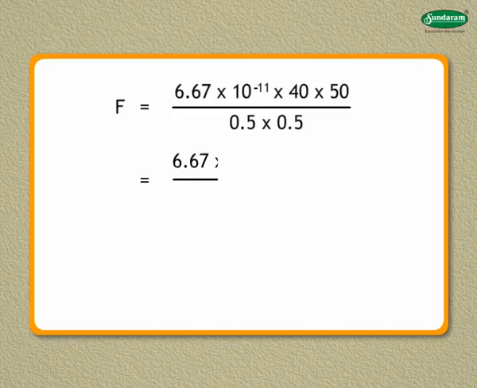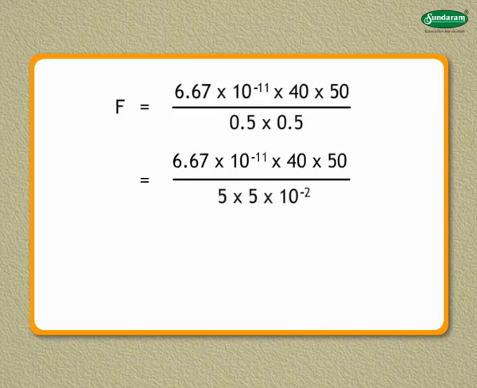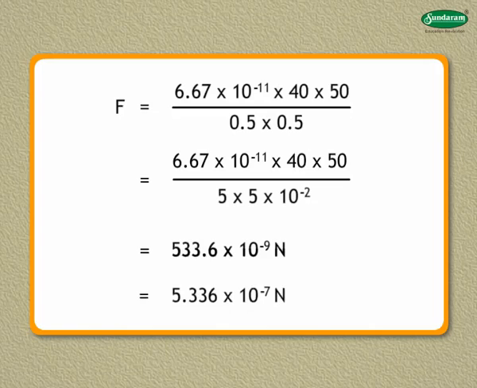Therefore, F is equal to 6.67 multiplied by 10 raised to the power of minus 11 multiplied by 40 multiplied by 50 divided by 5 multiplied by 5 multiplied by 10 raised to the power of minus 2. Therefore, F is equal to 533.6 multiplied by 10 raised to the power of minus 9 Newton. When we take the decimal point to the left, F is equal to 5.336 multiplied by 10 raised to the power of minus 7 Newton.